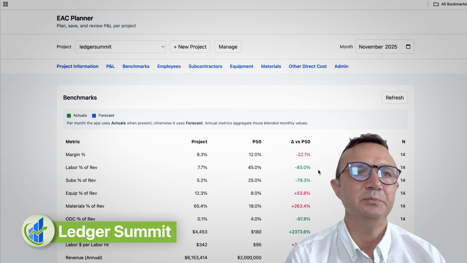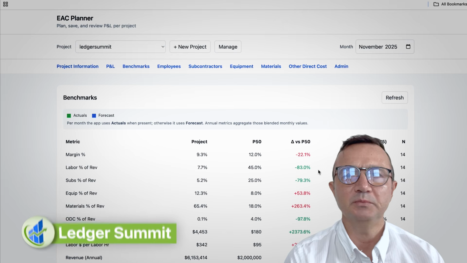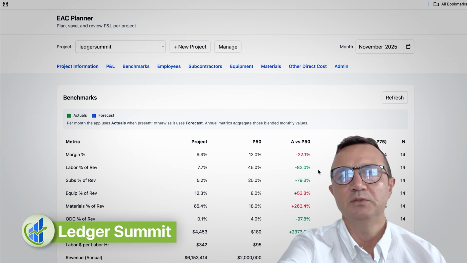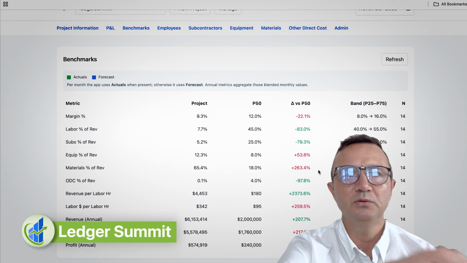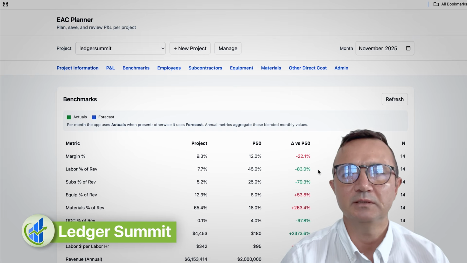A different way would be to actually use those benchmarks to establish a baseline for your project, and from there a user can make changes, modifications, and then see how their project is trending against what happened in the past. Very useful tool, doesn't take much time to implement, and is very helpful for any kind of organization.